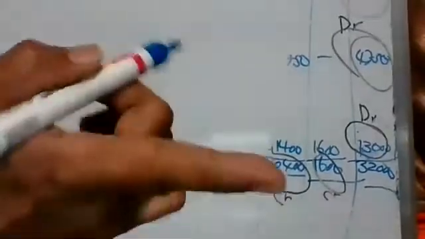So one journal entry, I already told it, let me say it once again. Mrs. Gayatri account debit rupees 14,250. Mohan and Sons account debit rupees 4,750.